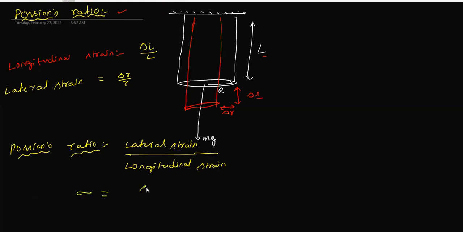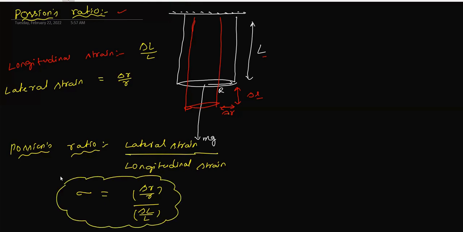Sigma equals delta R by R divided by delta L by L. This is called Poisson's ratio. Theoretically, the values lie between -1 less than or equal to sigma less than or equal to 0.5. Practically, the values lie between 0 less than or equal to sigma less than or equal to 0.5.